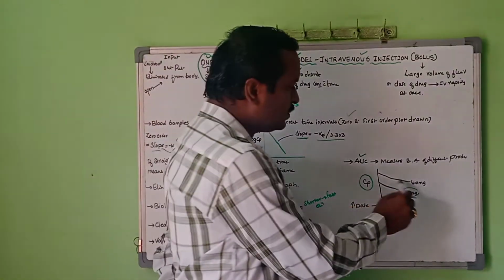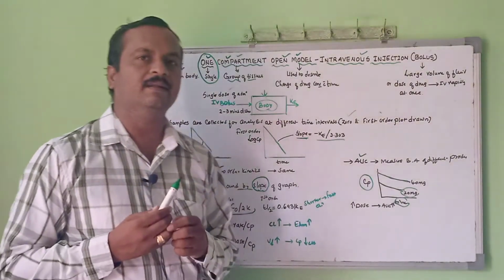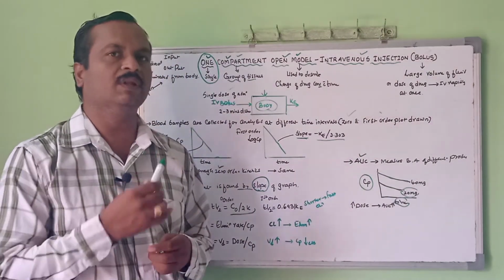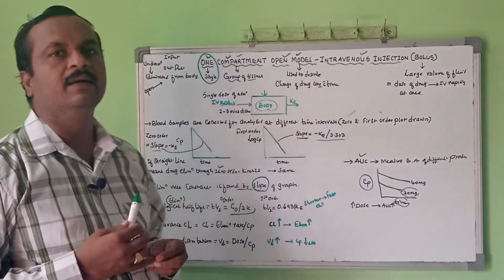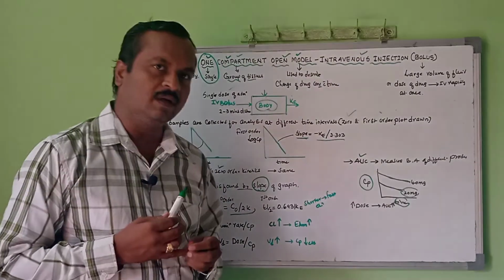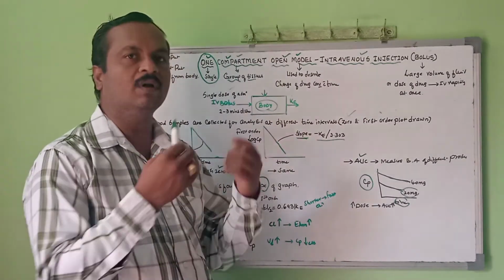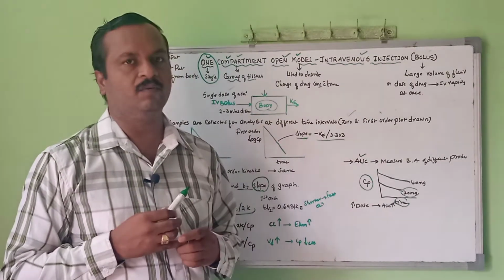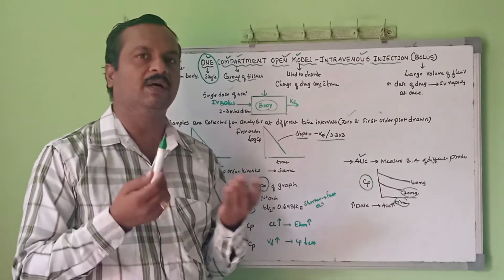If you double the dose, the area will increase. So very clearly it indicates that the more the dose, the more the bioavailability. The rate and extent of drug absorption mainly depends upon the dose of the drug. So the more the area under curve, the more the bioavailability.